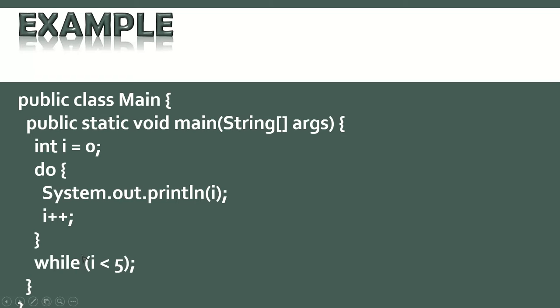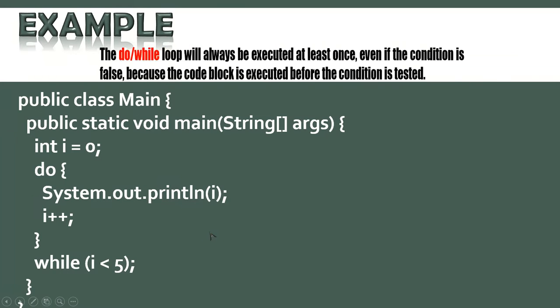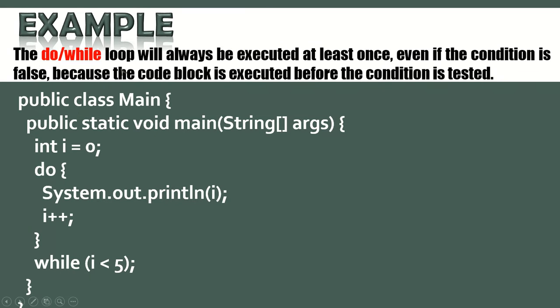If it meets the particular condition, it will go on. So a do while loop will always be executed at least once. This is a do while loop. It will execute at least once even if the condition is false, because the code block is executed before the condition is tested. The condition is here, so before the condition it works one time at least.